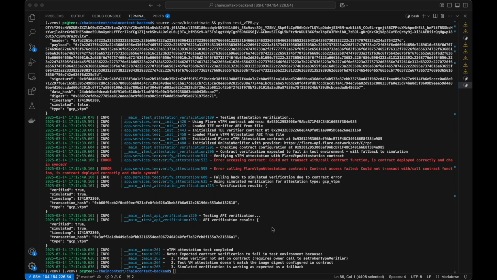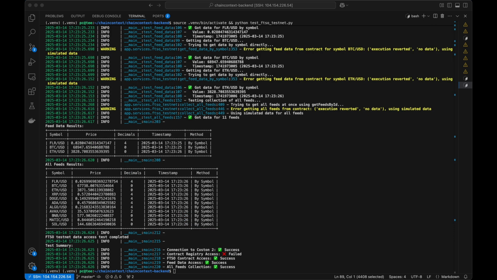Now you'll notice that when I try to verify the attestation on-chain, I get an error message. In a production environment, I would ensure the token verifier is properly configured on the contract, the VM is running the exact image expected in the contract, and secure boot is enabled as required. With these conditions met, the verification would happen fully on-chain through the Flare vTPM attestation contract.